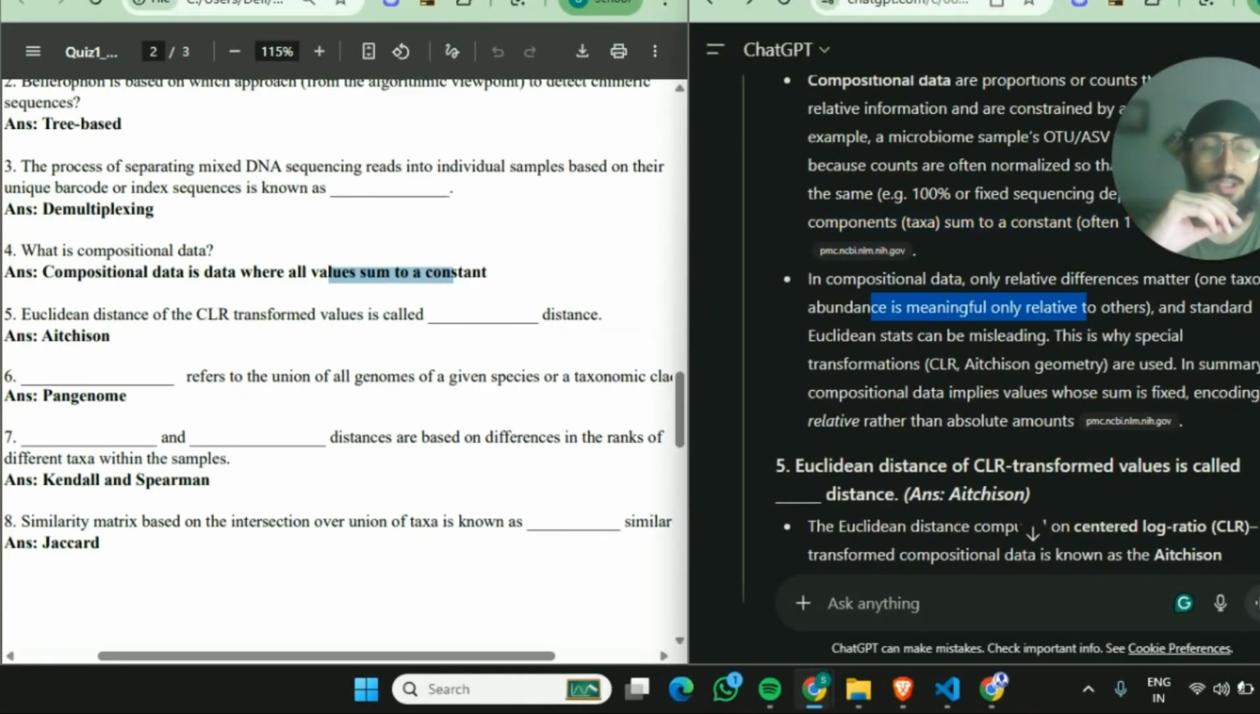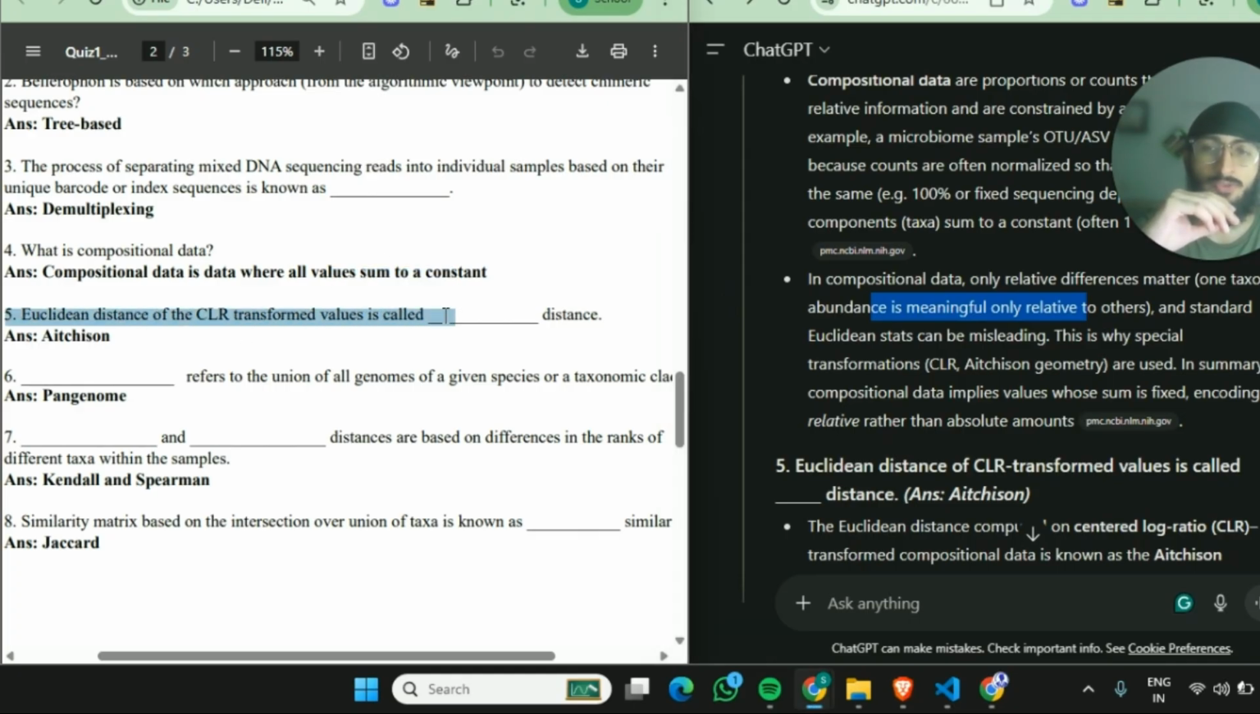Now, in compositional data, only relative differences matter. One taxon's abundance is meaningful only relative to others, and standard Euclidean stats can be misleading. This is why special transformations, CLR, Aitchison geometry are used. In summary, compositional data implies values whose sum is fixed, encoding relative rather than absolute amounts.